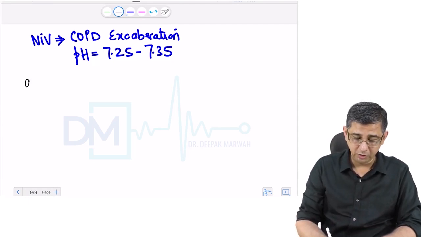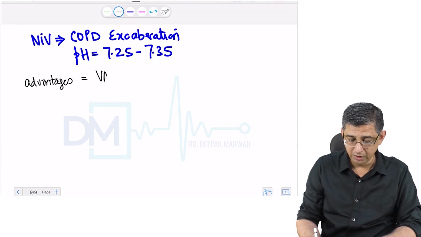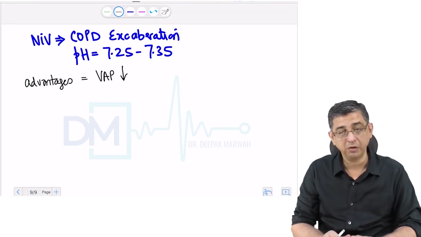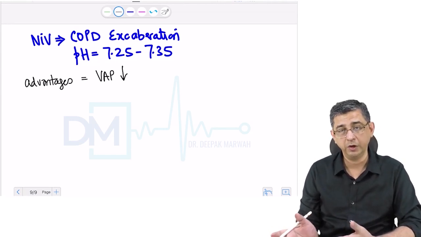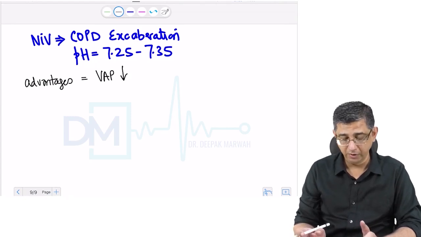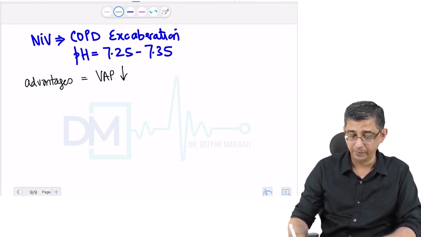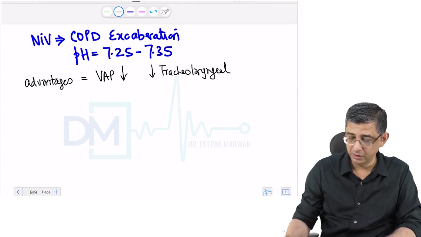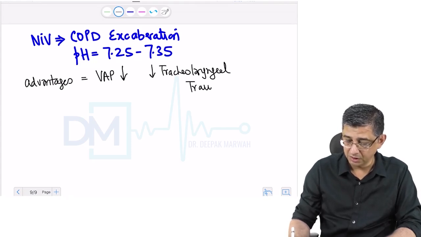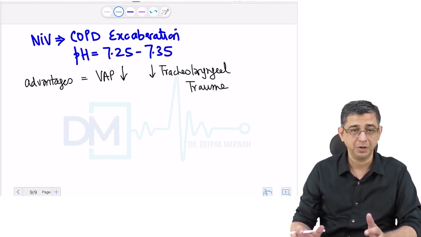What is the main advantage of non-invasive ventilation? As the name suggests, non-invasive, the incidence of ventilator-associated pneumonia goes down. Remember, ventilator-associated pneumonia is mainly seen with Pseudomonas, then with Staph aureus, then with Acinetobacter. The number one is Pseudomonas. As an MDR cause, multi-drug resistant cause for ventilator-associated pneumonia, the incidence would go down. Second is the local trauma: the tracheolaryngeal trauma that is associated with intubation of a patient will be significantly minimized if you are using a tight fitting mask with a variable pressure in inspiration and expiration.